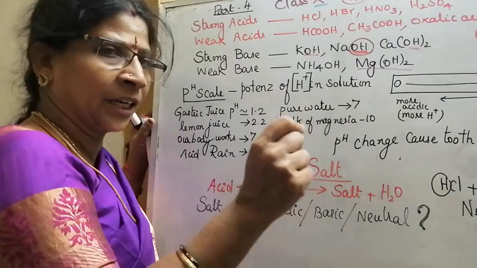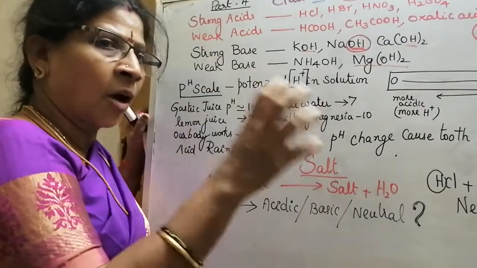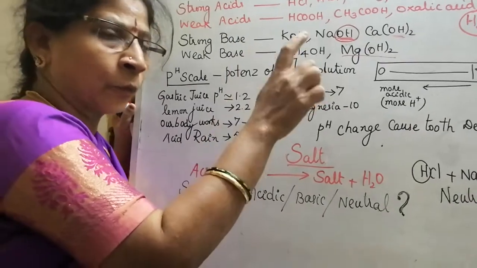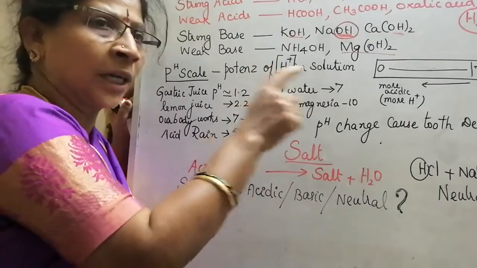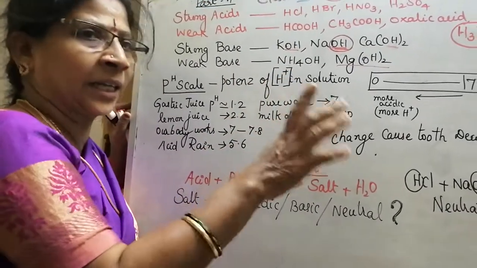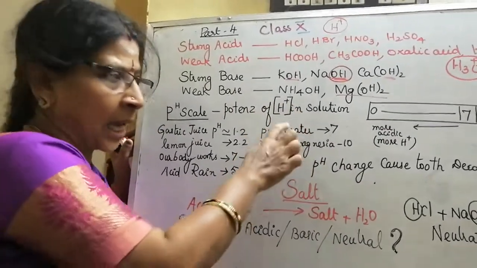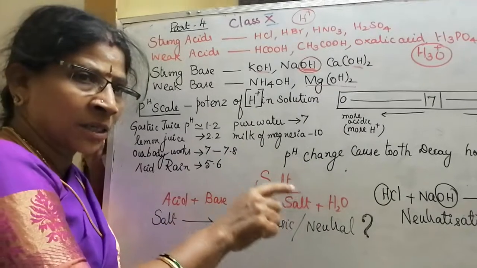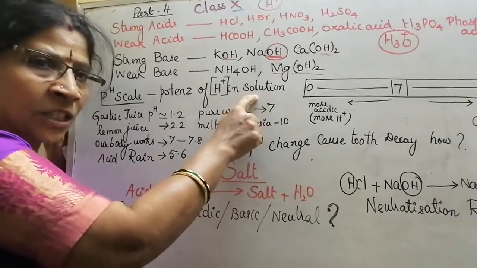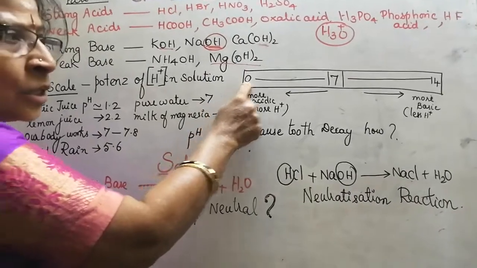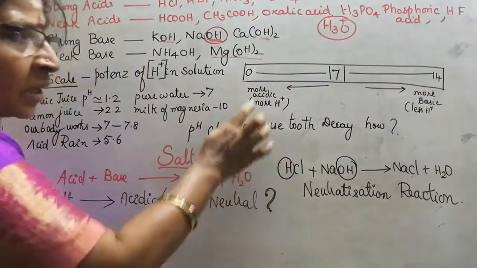The bracket is used to denote the concentration of the hydrogen ion. That's why you have to put a plus sign, then only it is hydrogen ion. If you simply write H, no mark will be given. H plus denotes hydrogen ion concentration in which solution? Aqueous solution.